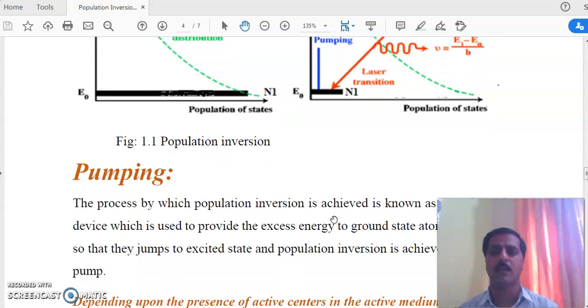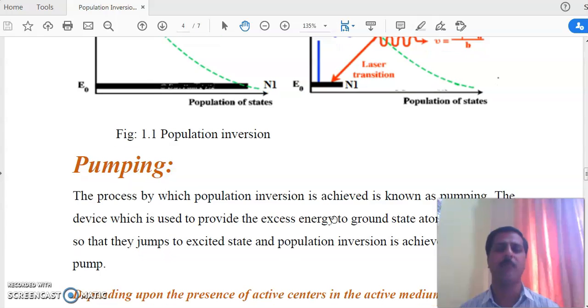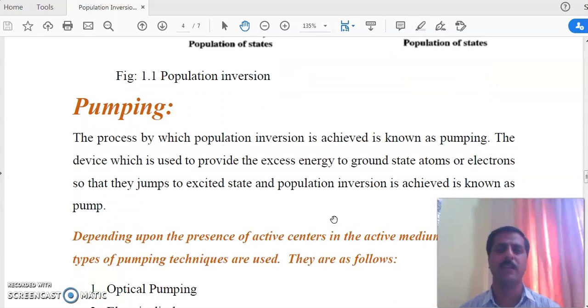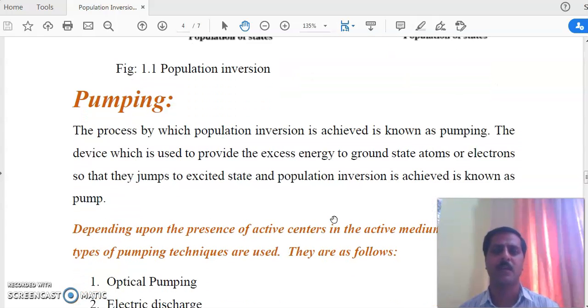For laser action, always remember, first we require a metastable state, a trap, for stimulated emission. After creating a trap, we require population inversion. Now how is that population inversion achieved? By pumping. कि population को invert कैसे करना है? By pumping. The process by which population inversion is achieved is known as pumping.